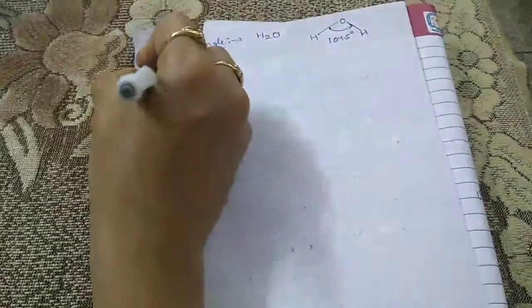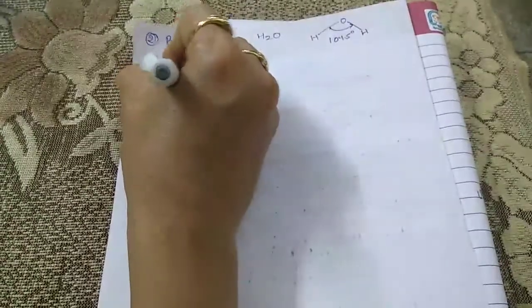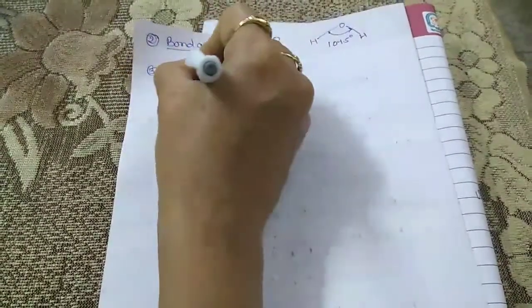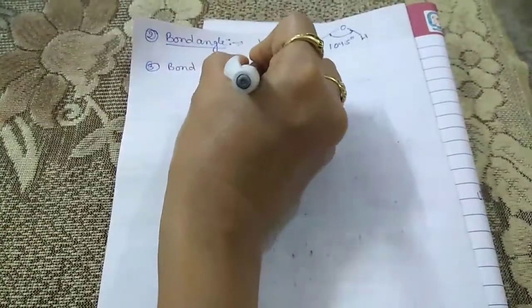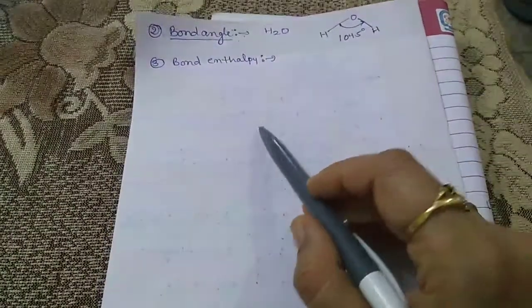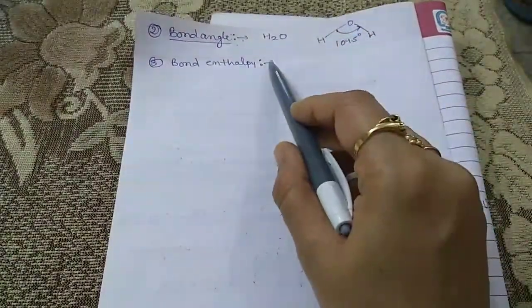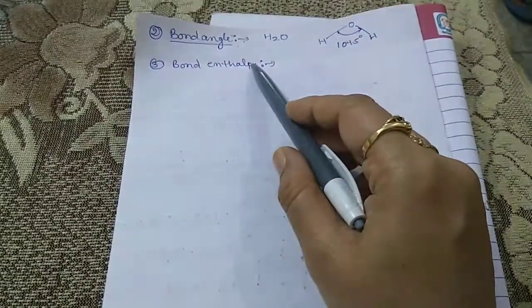Now the third parameter is bond enthalpy. It is defined as the amount of energy required. Enthalpy means energy.